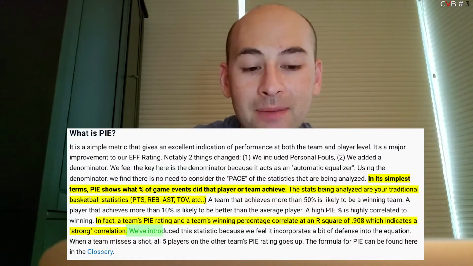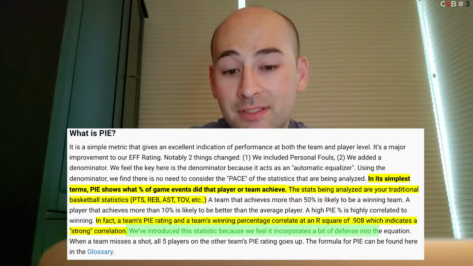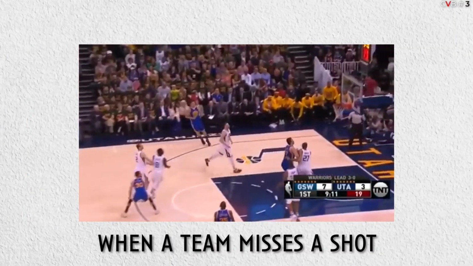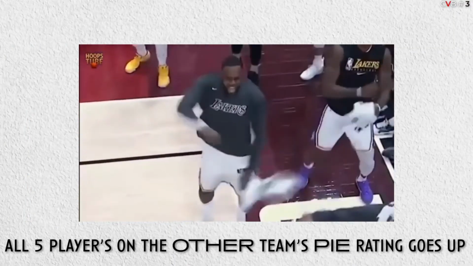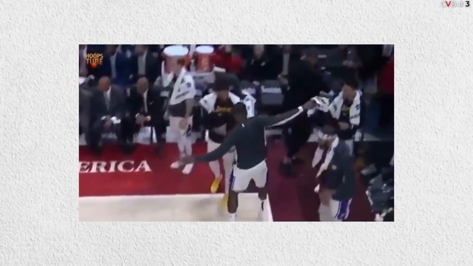So on NBA.com, they said that they've introduced the stat because they feel that it incorporates a bit more defense into the equation. So not only that, when a team misses a shot, all 5 players on the other team's PIE rating goes up, right? So this is more of a comprehensive look of that player's impact on a team. So I thought it was pretty cool, and it is objective.